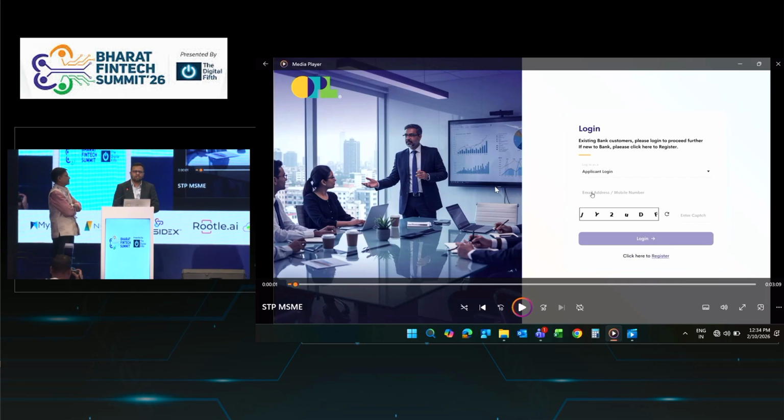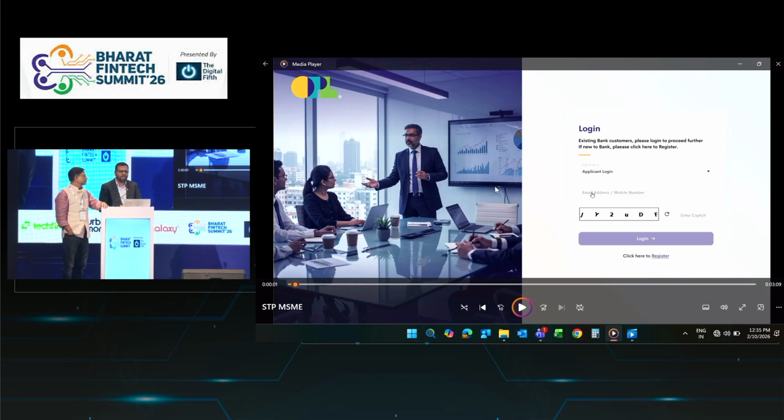For example, PAN verification, bureau, GST, ITR, bank statement. So as a banker or financial institution, you are not required to go to each and every vendor. Like for PAN integration, you are connected with this vendor. This is an entire bouquet of solutions which you can directly use, and it is a ready-to-use product. So now I will start showing how the journey will work. This is just a short 15-minute demo session, and I will try to explain more on this.